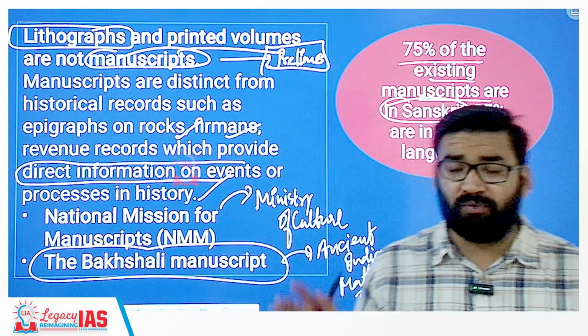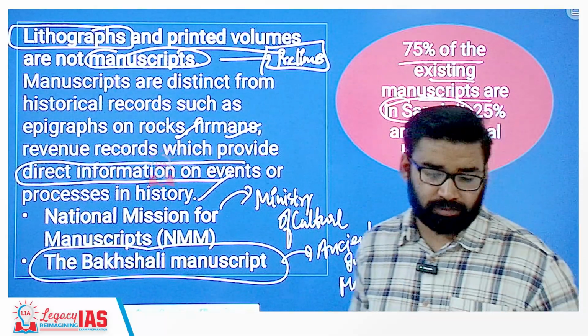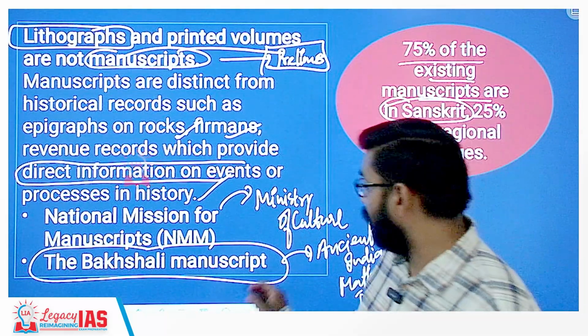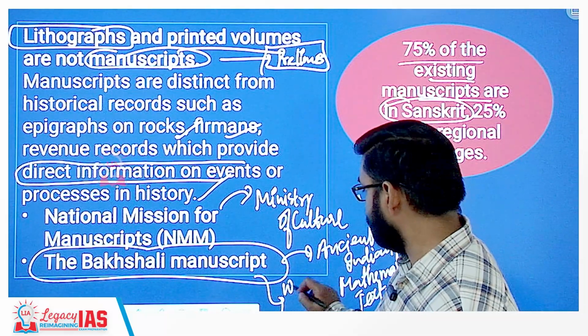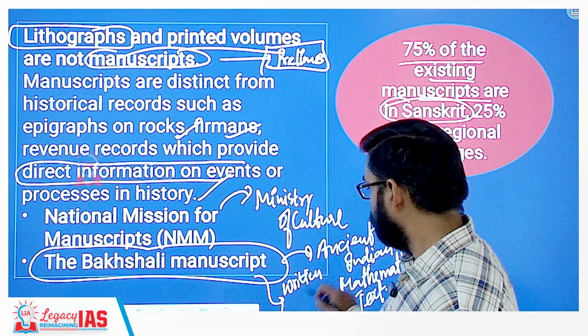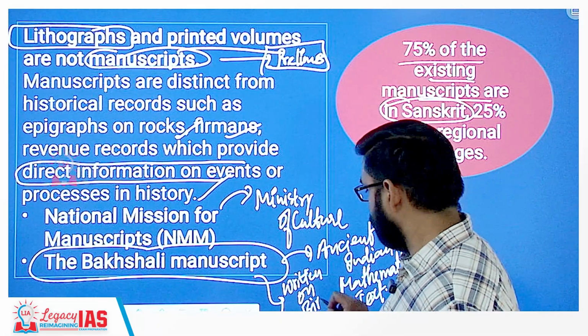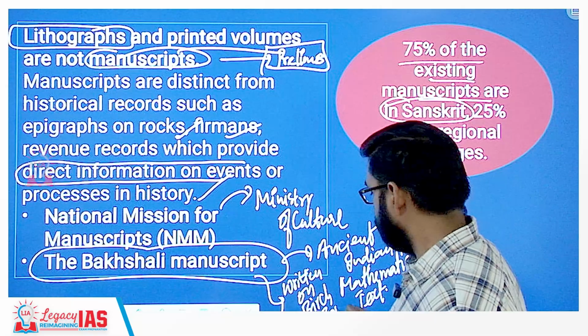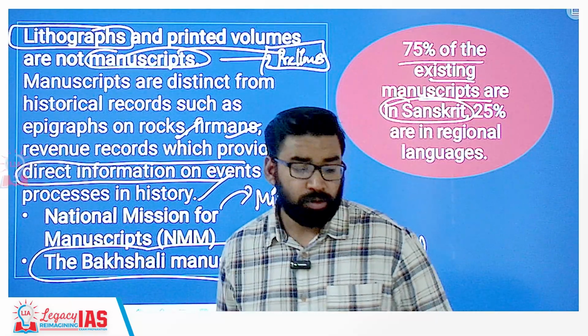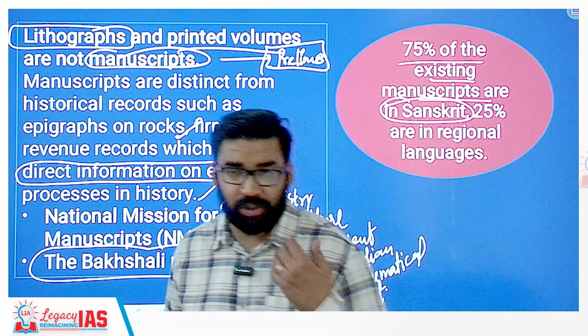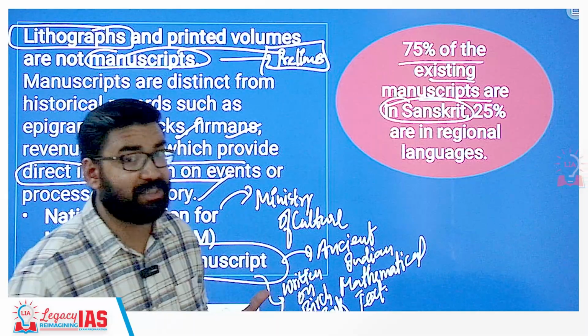And this text was written on birch bark, clear? So that is why this is important, and this is considered the earliest example.